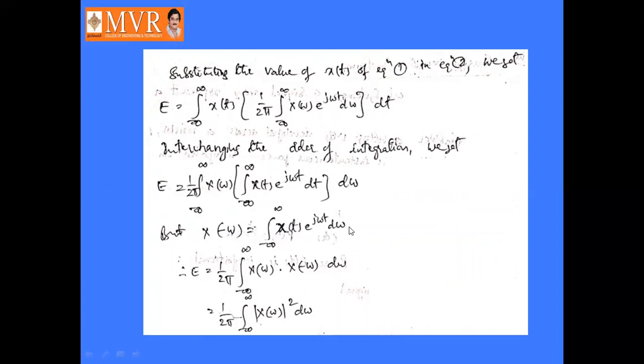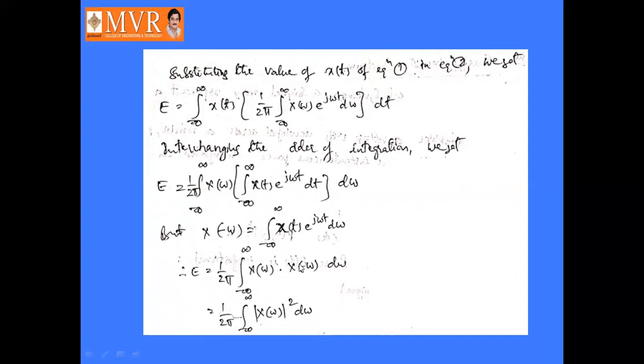So E equals 1 by 2 pi integral minus infinity to infinity X of omega, which is already there, but the integral of x of t into e power j omega t dt is replaced by X of minus omega, into d omega. So this is integral minus infinity to infinity X of omega into X of minus omega d omega.